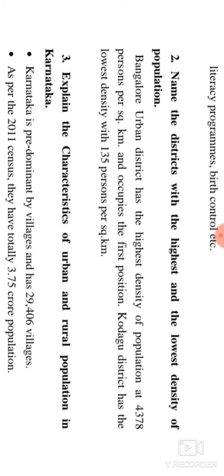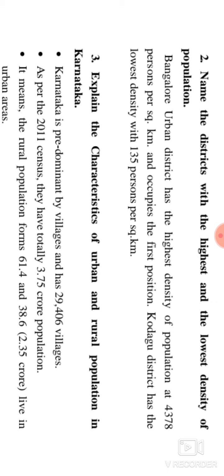And the next we have to see, name the districts with the highest and the lowest density of population. So let us see in which cities the population is highest and lowest. The Bengaluru Urban district has the highest density of population at 4,378 persons per square kilometer and occupies the first place. We see 4,378 people per square kilometer in Bengaluru Urban district. So Bangalore Urban district is in first position.